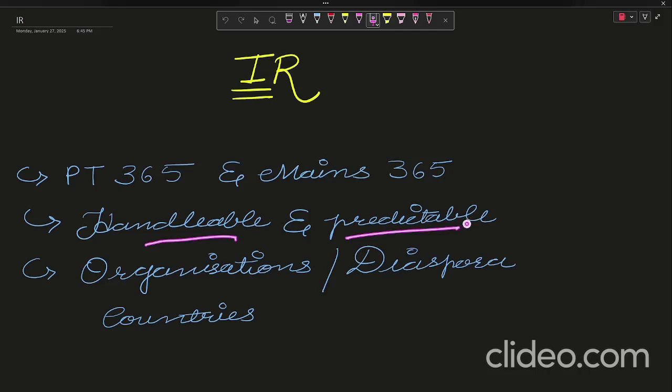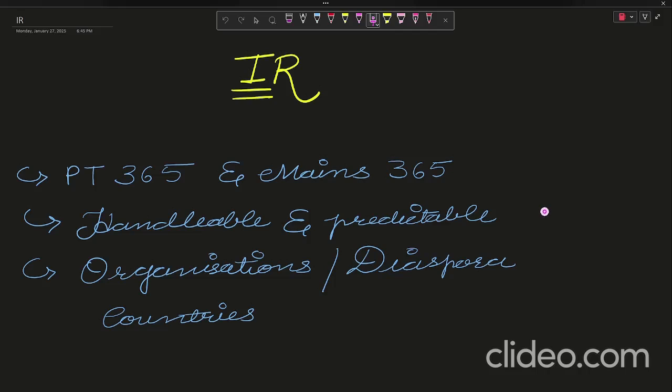Why is it predictable? Because in the past 1 year, when you are going to give the exam, for example, if you are going to give it in 2026, then from 2025, whatever things have happened between two countries or any countries which have affected India positively or negatively, or any world organization's decision which has affected India in a positive or negative manner, that will have a probability of being asked.